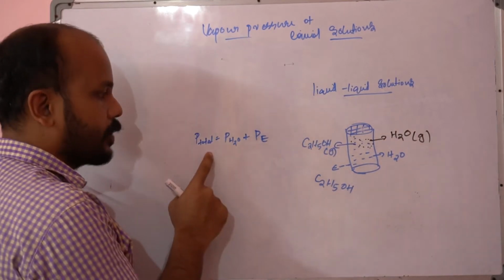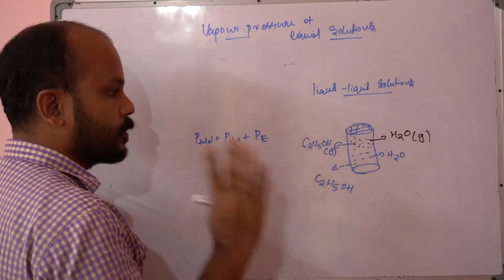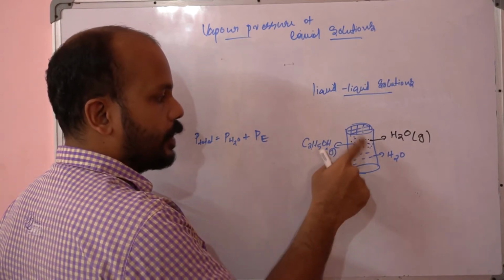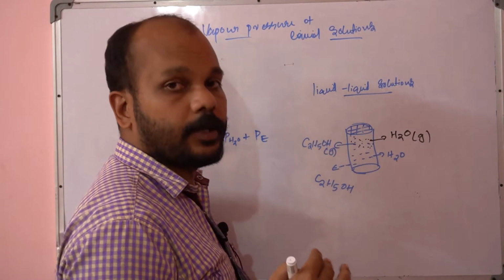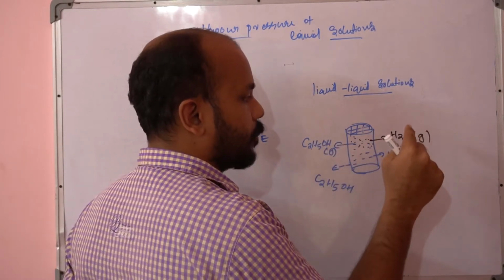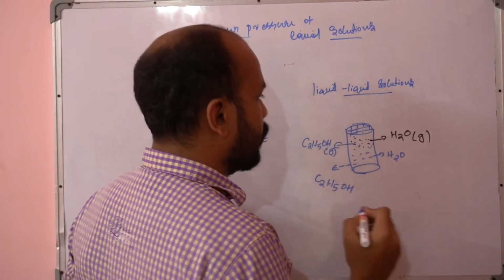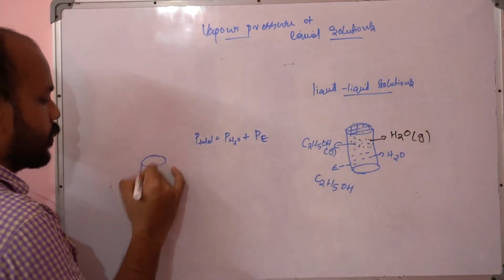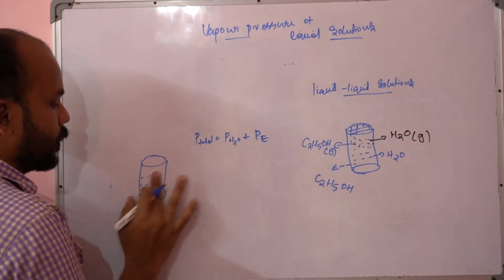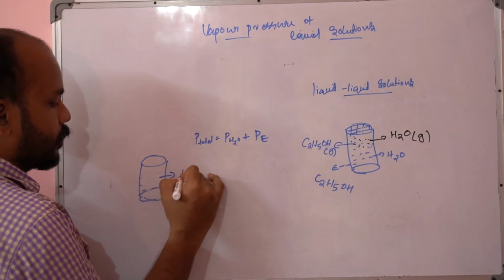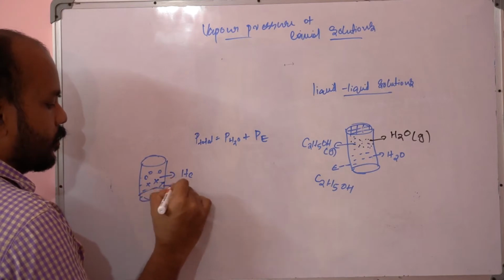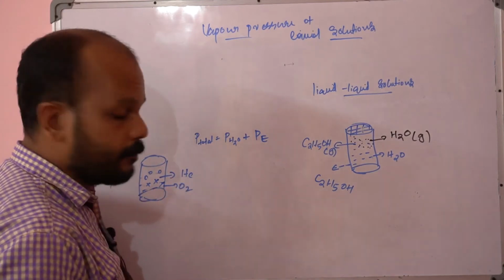This is according to Dalton's law of partial pressure. As per Dalton's law, if more than one gas is present in a particular system, the pressure of the whole system is equal to the sum of the pressures exerted by the individual gases. I will tell you in another way. Suppose two gases are there, let it be helium and oxygen.